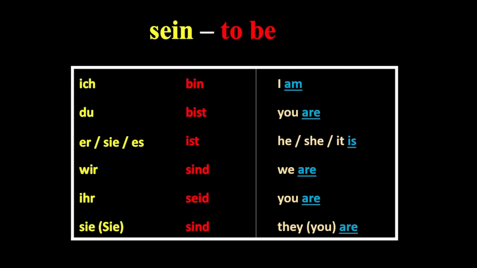This is a summary of how the verb sein is used for the pronouns. This is very important to remember. Ich bin, I am. Du bist, you are. Er ist, sie ist or es ist. He is, she is or it is. Wir sind, we are. Ihr seid, you are. Sie sind, they are or you are.